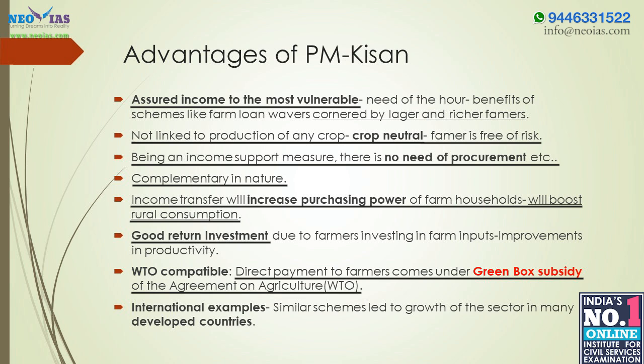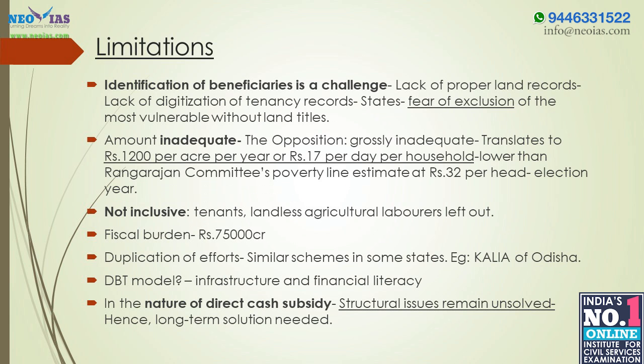There are international examples of successfully implementing direct payment to farmers, as most developed nations have similar schemes. The scheme has certain limitations. The first and foremost is the identification of beneficiaries as a challenge, because we have seen that the existing land ownership model will be followed for identifying beneficiaries. But we also know that lack of proper land records is a big challenge. So the onus is on the states to ensure that clear land records and titles are provided on time so that the fear of exclusion of the vulnerable and needy farmers is proved wrong.